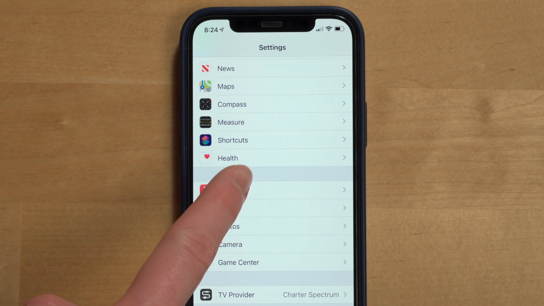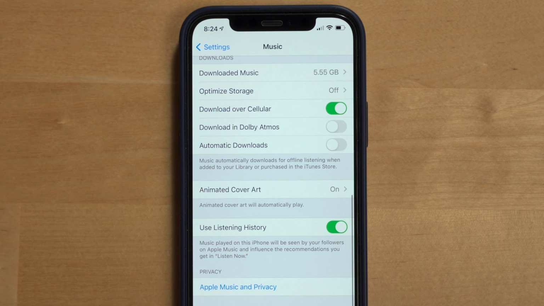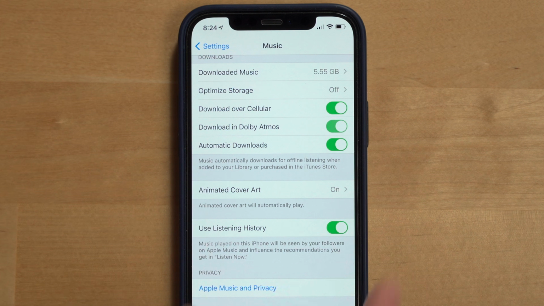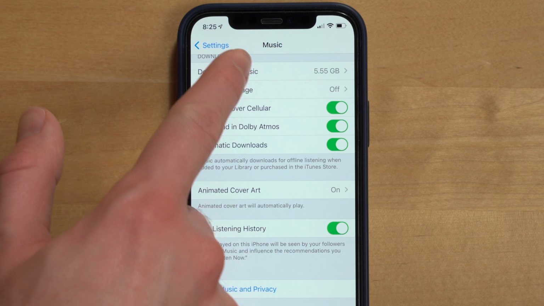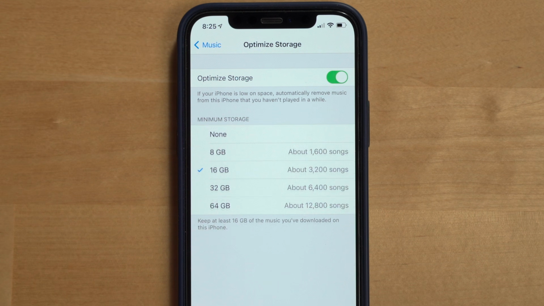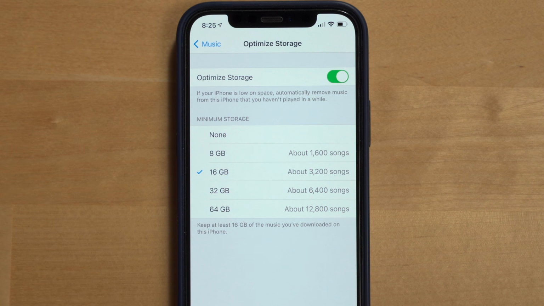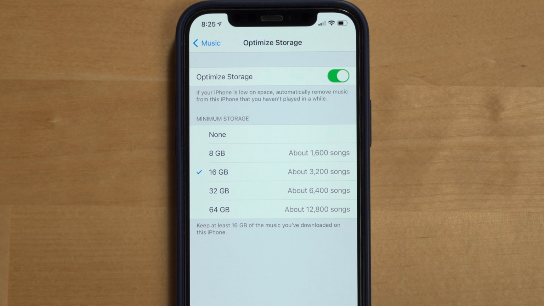You can also set up Apple Music on certain devices like an iPhone to automatically download new music that you add to your library. And you can enable this by going into the Settings app on the iPhone, selecting Music, and then scroll down to the Download section and toggle on Automatic Downloads. Here you can also toggle on downloading Dolby Atmos, and we'll cover what that is in a bit, as well as see what music you've already downloaded and make any edits to that. If your Apple device is running low on storage space, you can enable the Optimize Storage option to automatically remove music from your iPhone that you haven't played in a while, and select the minimum amount of music you want to download to your iPhone.